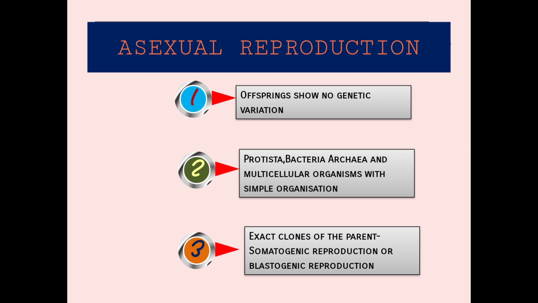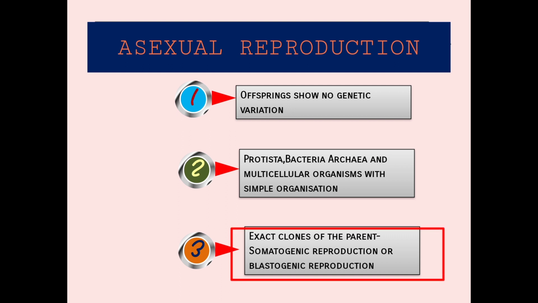Now we will learn what is asexual reproduction alone. As we have learned earlier, the same points, just listen. Offsprings show no genetic variation. So in case of asexual reproduction, there is no genetic variation. It will be same as that of the parent. And the second point, it is common in lower organisms, I told you, right? Like Protista, bacteria, archaea, and even in the multicellular organism which is having a very simple organization. So these are the organisms that do this asexual reproduction method, and then the exact clones of the parent.